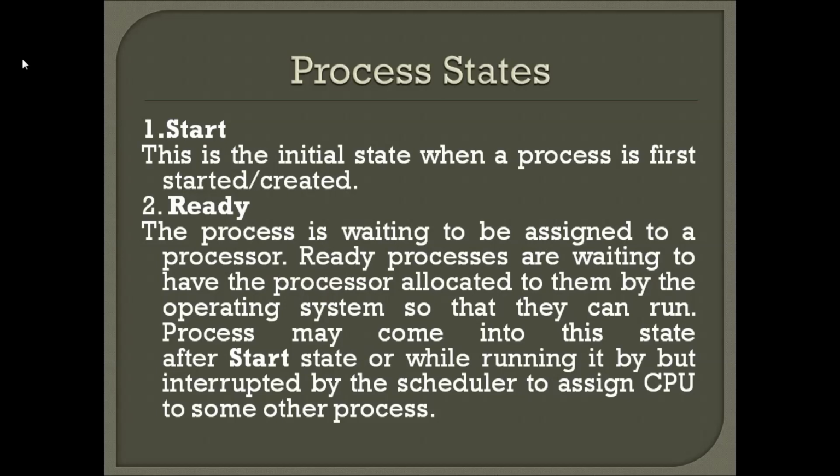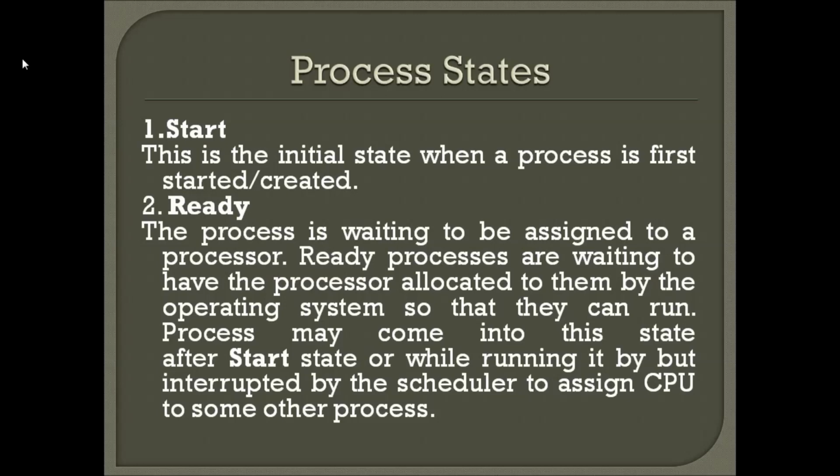Ready processes are waiting to have the processor allocated. The process needs the processor to be used, right? If you are not allocating the processor to the process, it will be in the ready state. Once you allocate the processor to the process, it can run. Understood, guys?